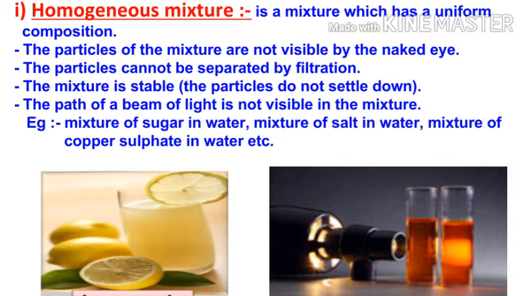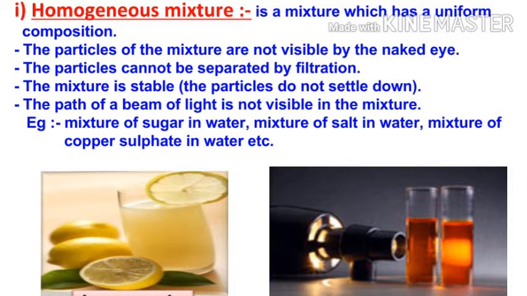The third property is that the mixture is stable. Stable in the sense that the salt or sugar or copper sulfate you have added will not settle at the bottom. Such a mixture is known as a stable mixture.